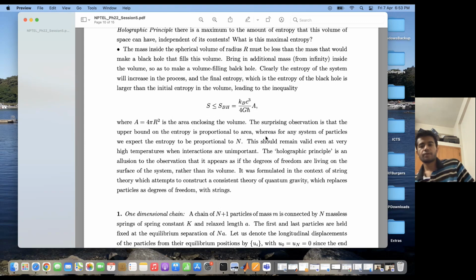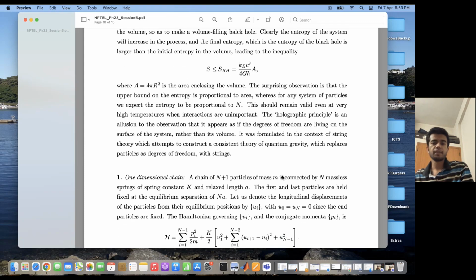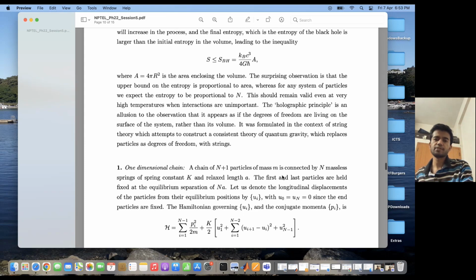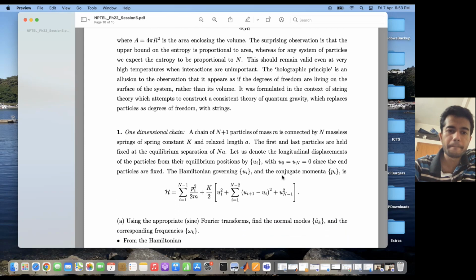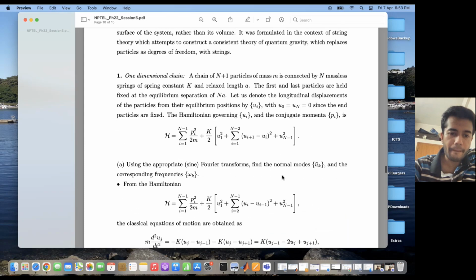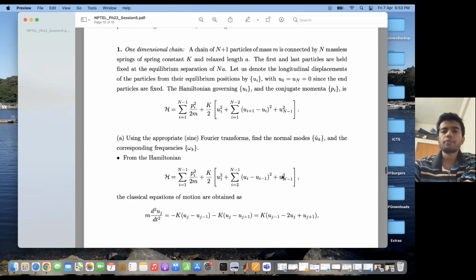On the other hand, in this case, the holographic principle states that the degrees of freedom reside on the surface rather than the volume. It was formulated in the context of string theory, which attempts to construct a consistent theory of quantum gravity, which replaces particles as degrees of freedom with strings. So this is consistent with the derivations of string theory. That brings us to a conclusion about black hole thermodynamics.